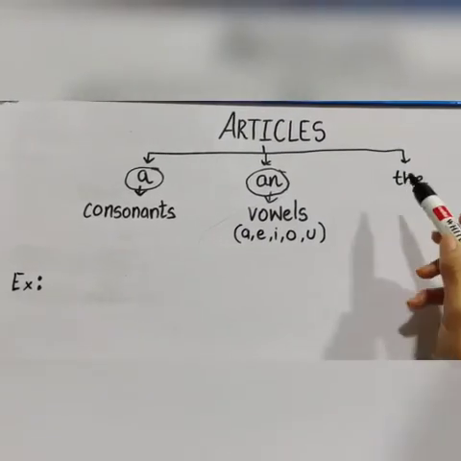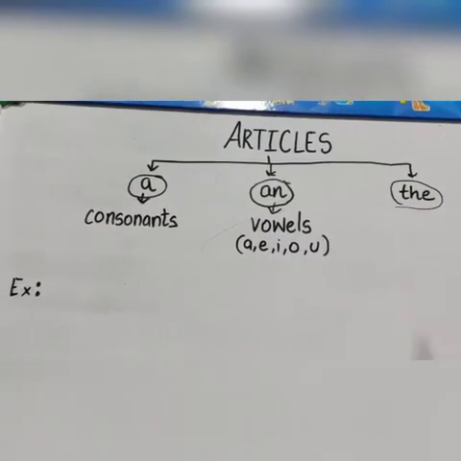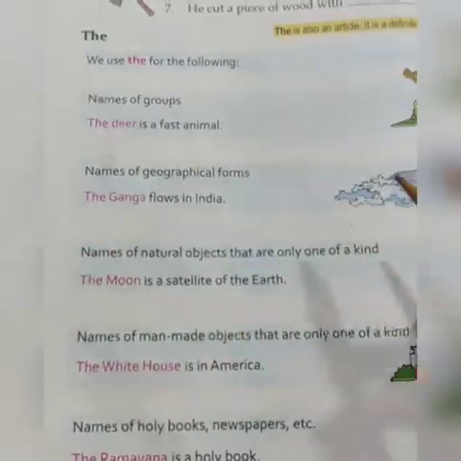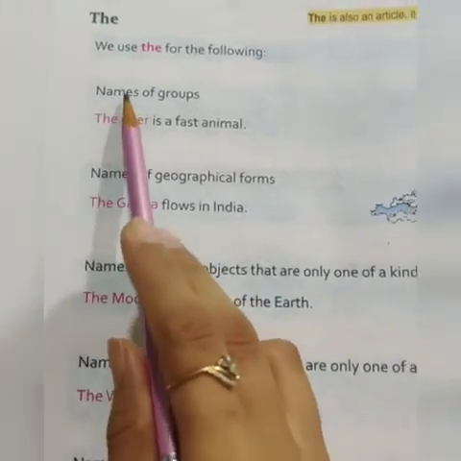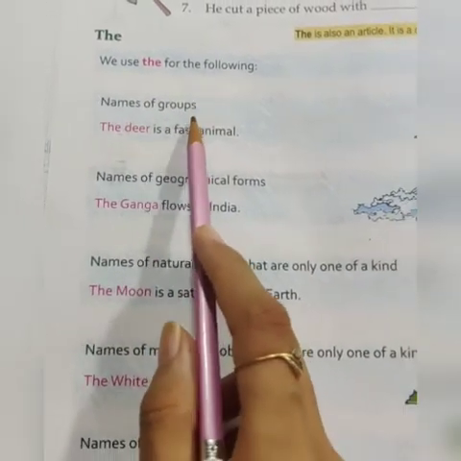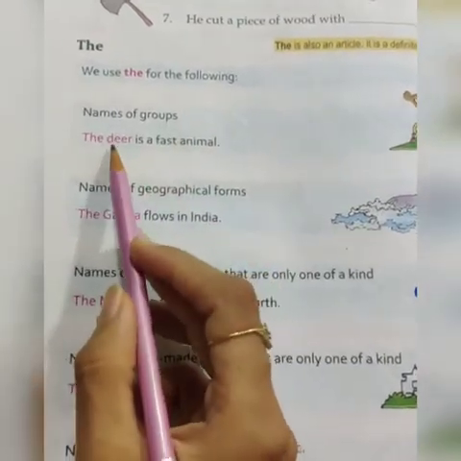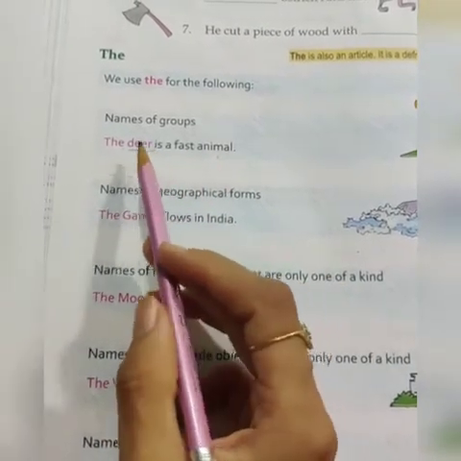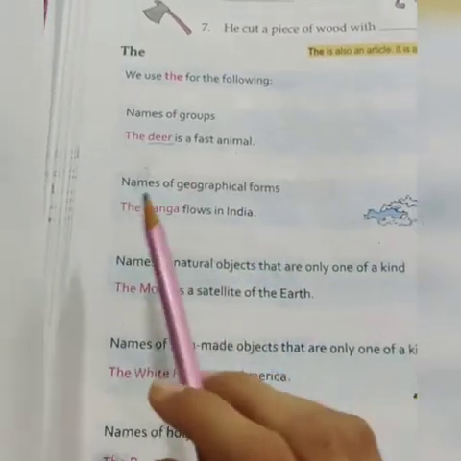Now let us understand when we use the article the. We use the for the following. We use the article the before names of groups. For example, the deer is a fast animal. Here we are talking about the group of deer who run very fast. So the deer is a fast animal. So we used the before it.